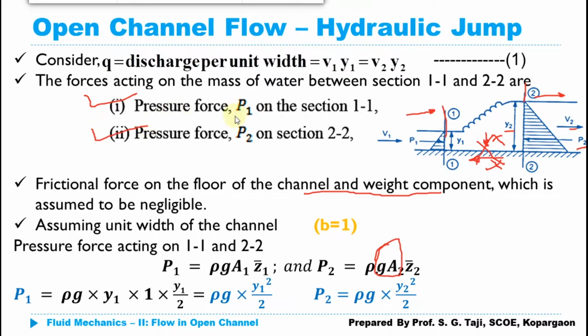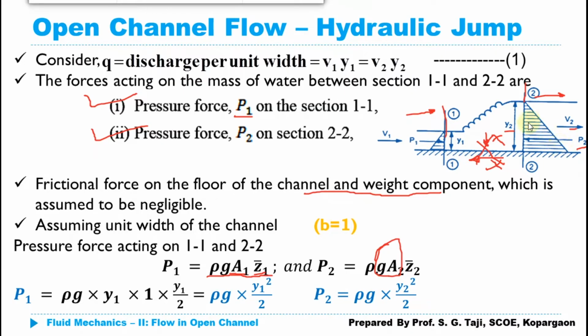This pressure force can be computed by using the law of hydrostatics, which is given by rho g multiplied by A1 multiplied by Z1 bar, where A1 is the area of flow, or area of the cross section, at section 1, and Z1 bar is the centroid of this particular area from the free surface of the liquid.